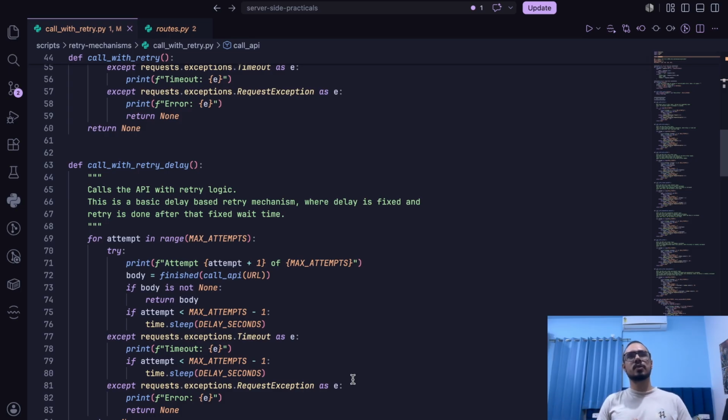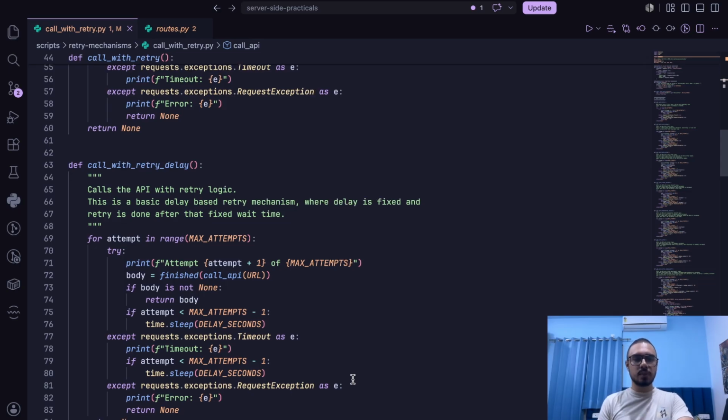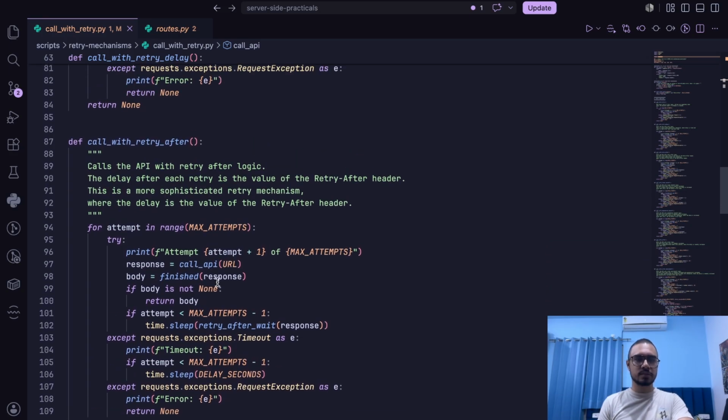But let's imagine it being a huge server, a huge app, a social media app or something, and we have this retry mechanism involved somehow. Now what if 1,000 people have the situation where they want to retry simultaneously, and in that case it might fail. So it might end up choking the server, and to save it from that, we have further types of retry mechanisms that move around delay. So how do we implement different types of delays? Now let's talk about the different types of delay based retry mechanisms, which is called call with after.